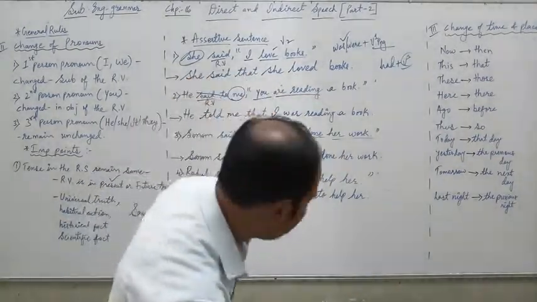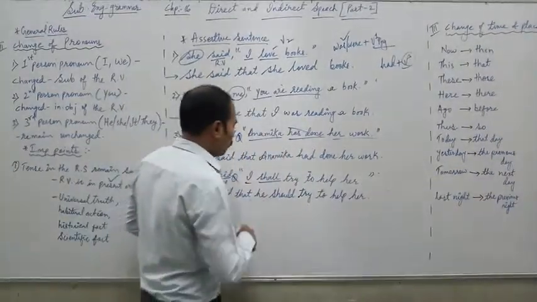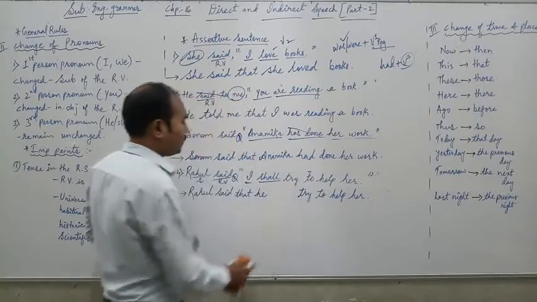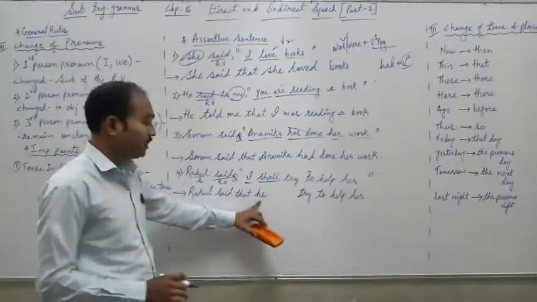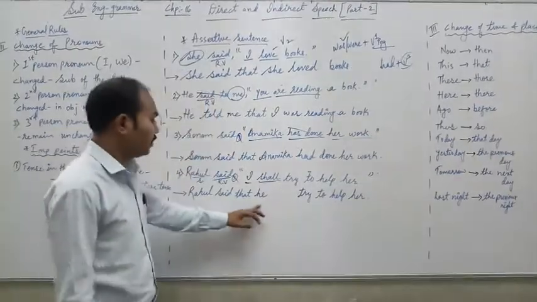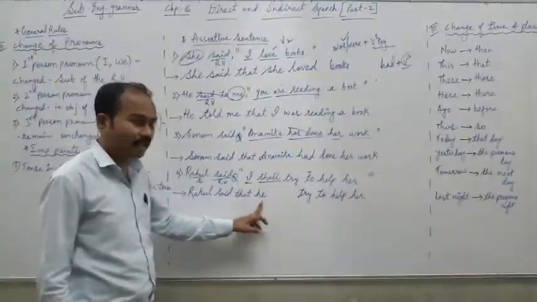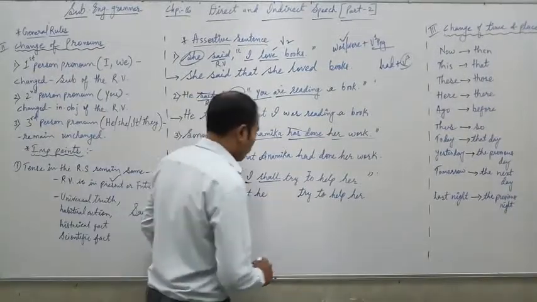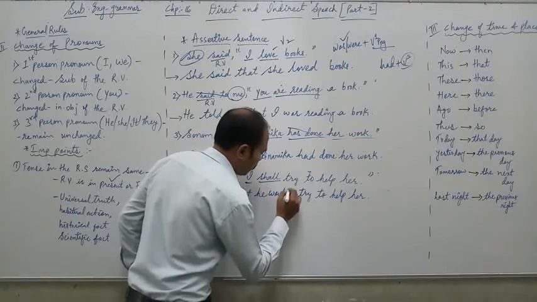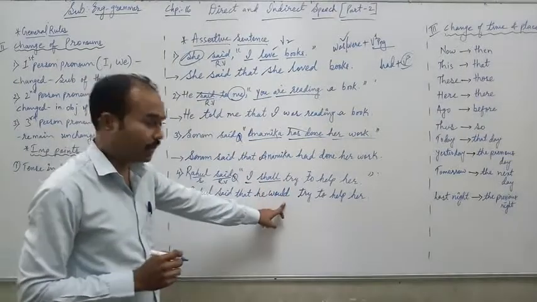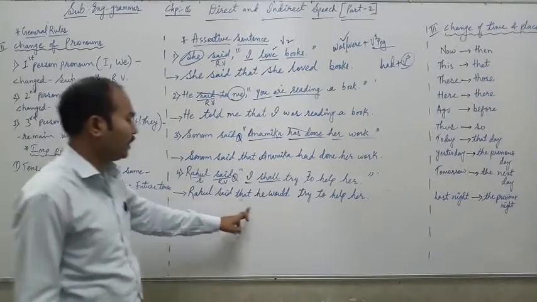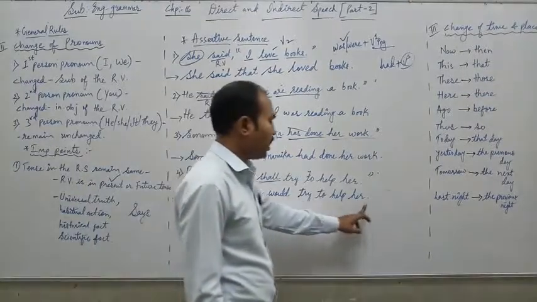Wait, one thing is there. Mostly and mainly we use "shall" with I and we. Here our subject is changed into a third person singular pronoun, that is "he." So according to this pronoun, we cannot write "should" here. We will write "would." So in this way your answer is: Rahul said that he would try to help her.